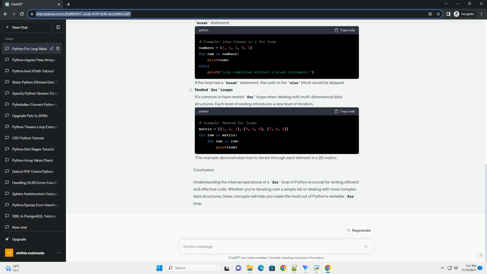Conclusion. Understanding the internal operations of a for loop in Python is crucial for writing efficient and effective code. Whether you're iterating over a simple list or dealing with more complex data structures, these concepts will help you make the most out of Python's versatile for loop.